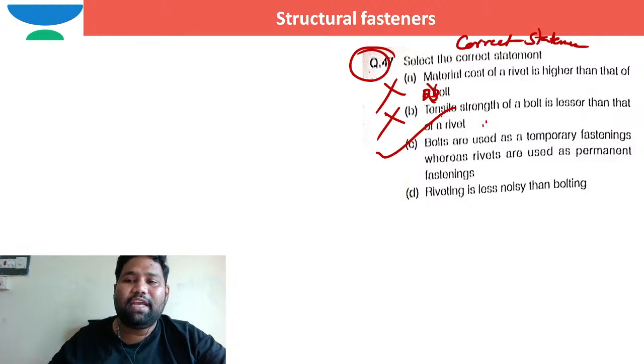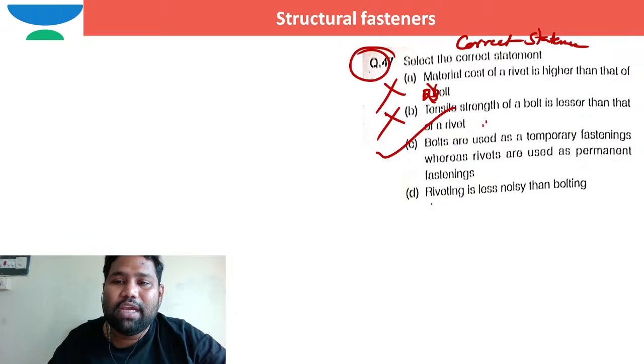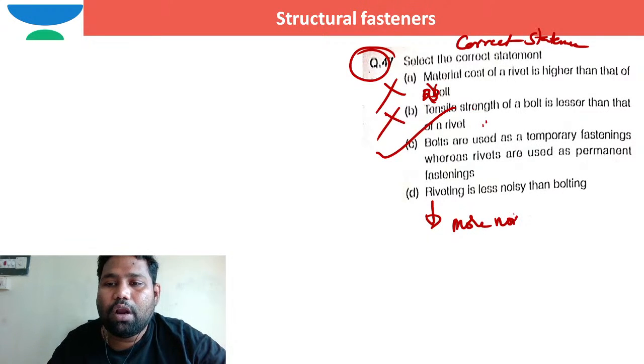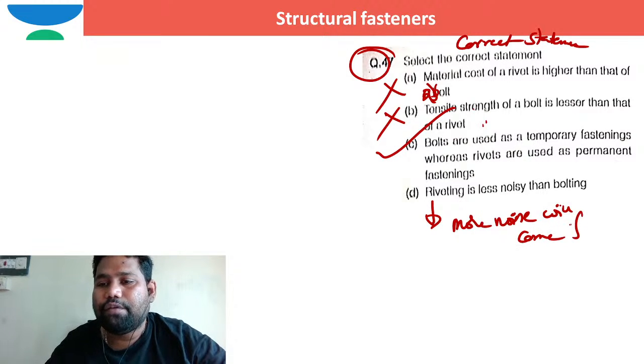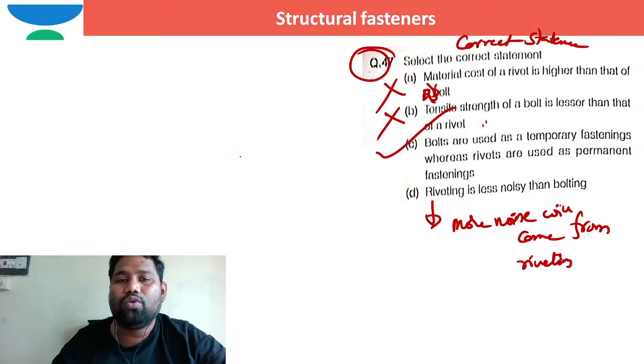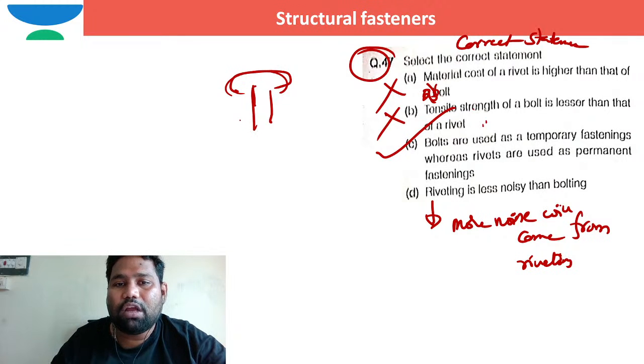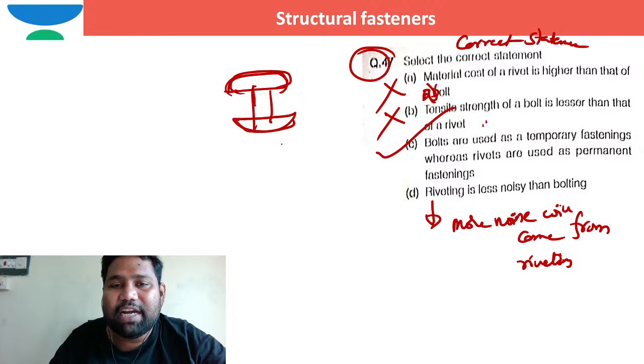Riveting is less noisy than bolting. No, in case of riveting, more noise will come. In riveting, I need a die at the bottom so that the snap head shape forms, and I need a hammer and need to heat it continuously when it is hot driven.